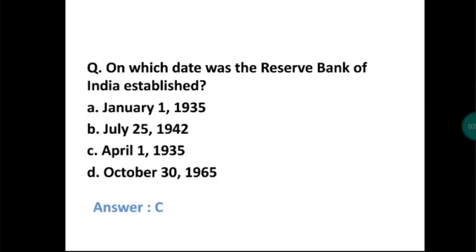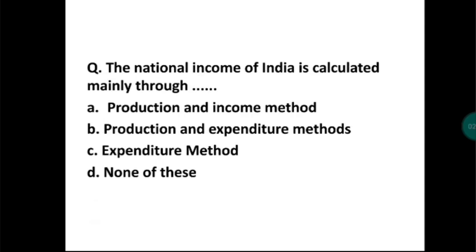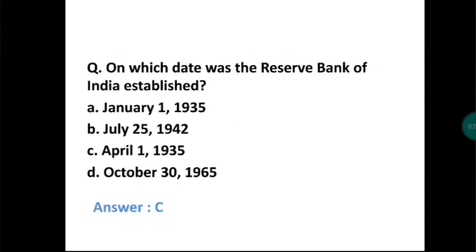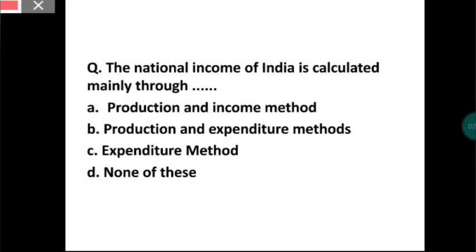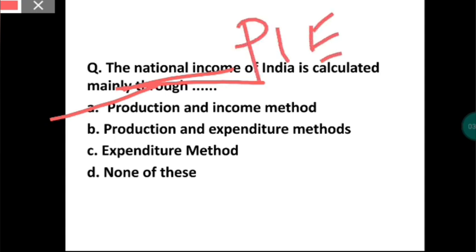Now next question. The national income of India is calculated mainly through: production and income method, production expenditure method, none of this. We have seen in national income that there are three methods.